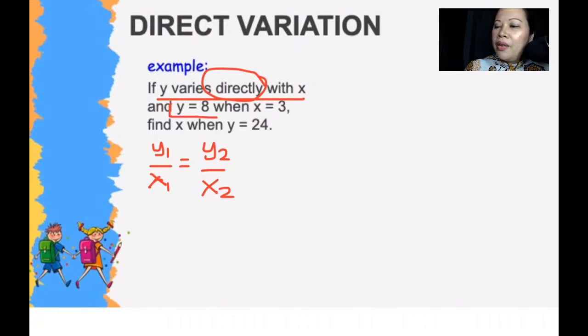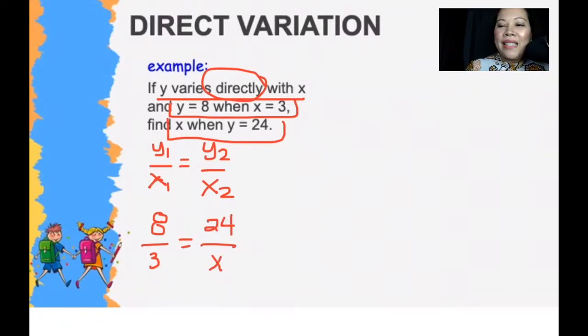So the first pair is y is 8 over 3, which is our x. The second pair is, we're looking for x. Y is 24 over x. Alright? And then all you have to do is rearrange by cross multiplication. The reason why we need to cross multiply is because x is in the denominator. So we need it to be in the numerator on top because we're looking for x.